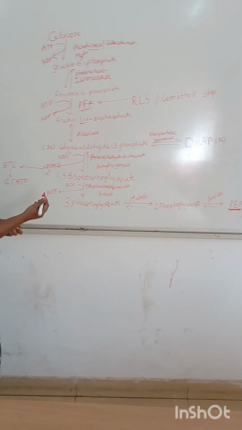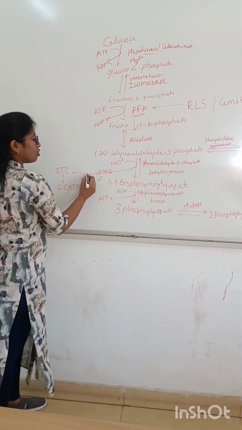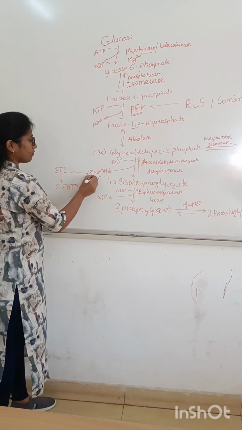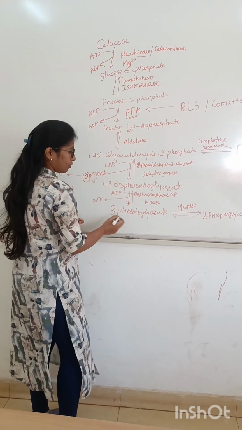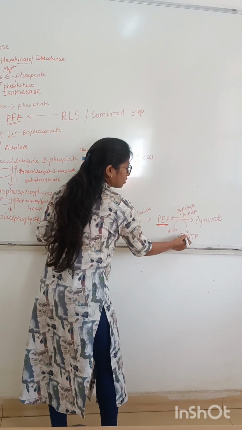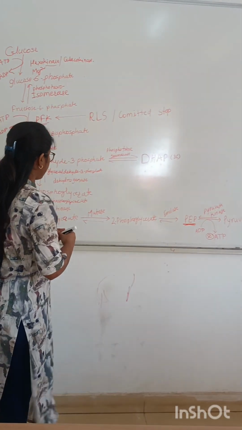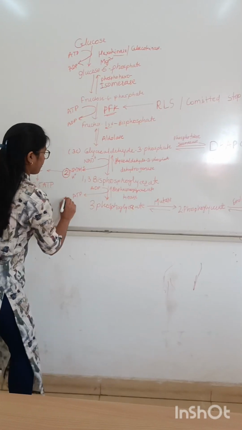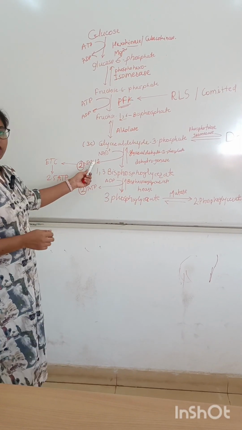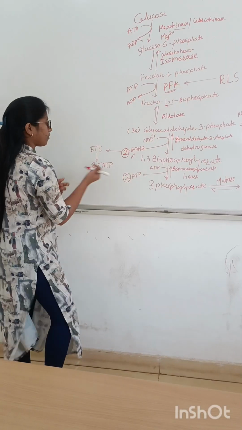Since two molecules of glyceraldehyde are formed, two molecules of NADH are generated, and two molecules of ATP are generated here, and two molecules of ATP here.